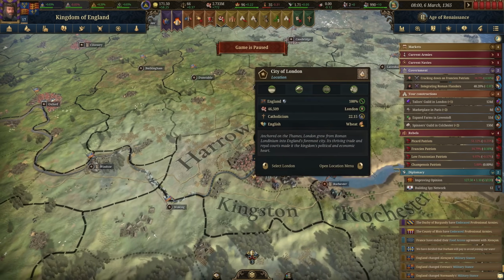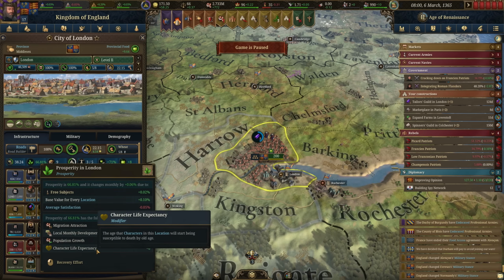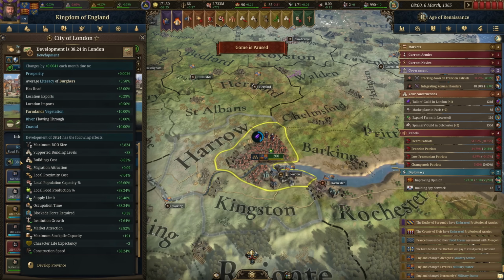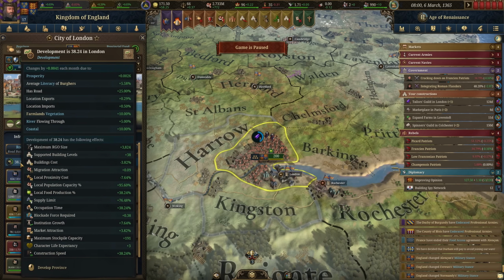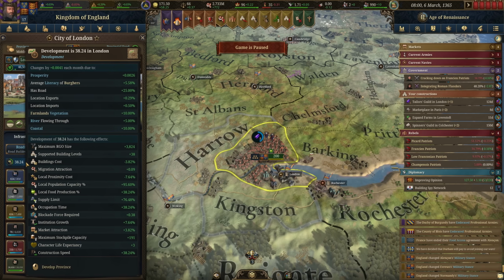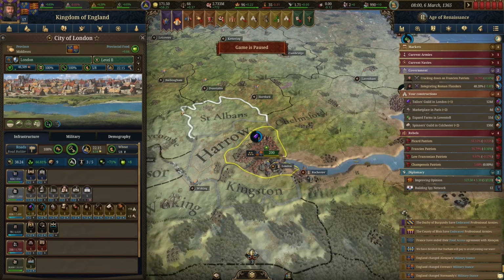All right, so taking a look at London's prosperity, 66.81%. Prosperity is super important. Increases that migration attraction, the development, population growth, and character life expectancy. So definitely something you want to have high in your capital. And then development is a more long-term value, because prosperity changes a lot. It is thus even more important than prosperity, but prosperity increases development. It takes a long time to get development up high, but these are all the many benefits you get from it, very significant.